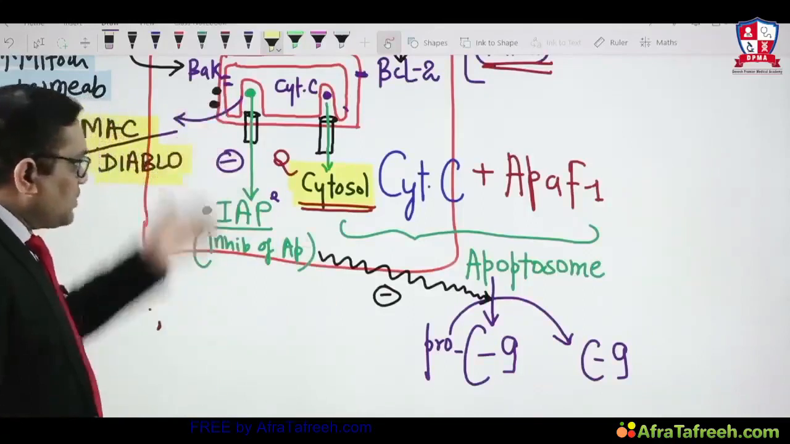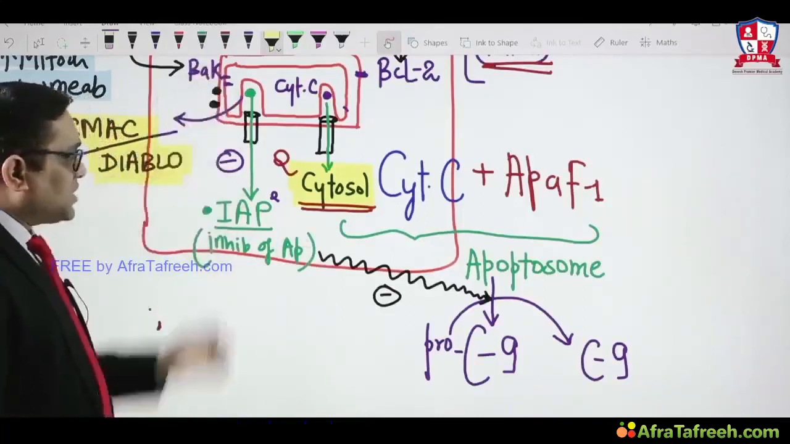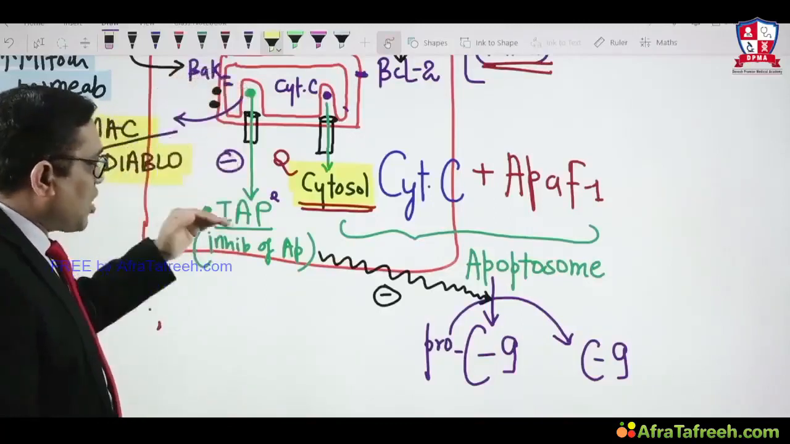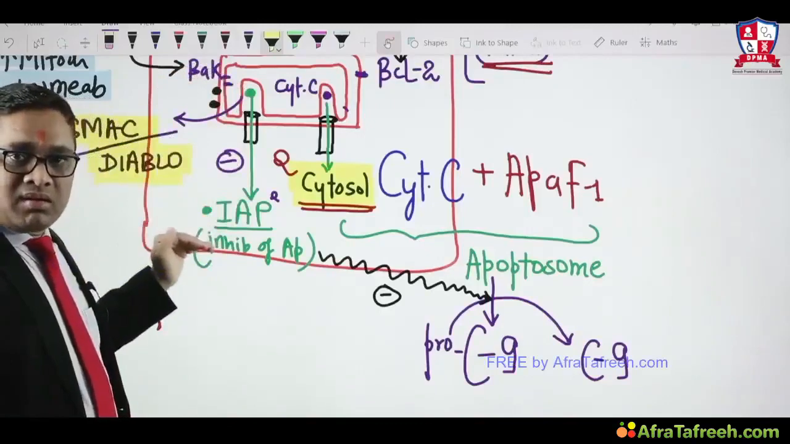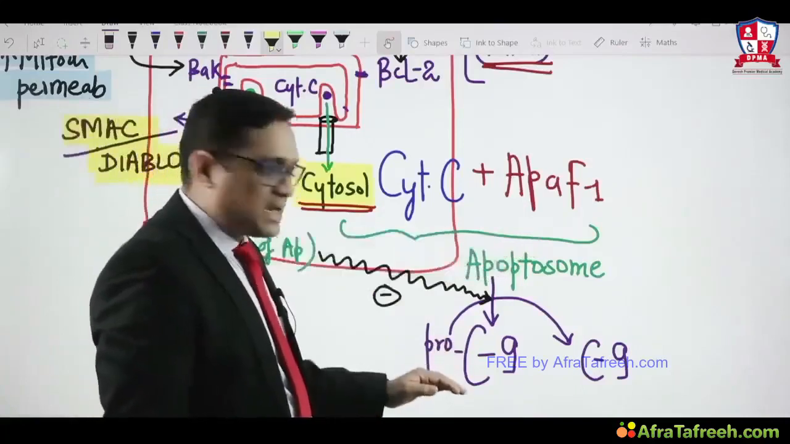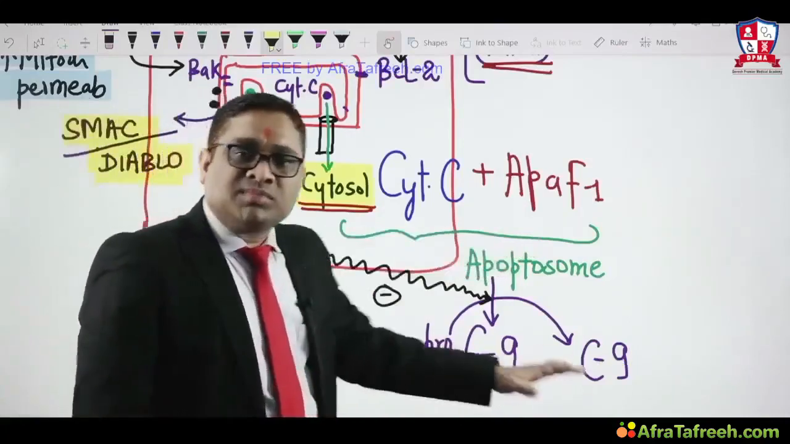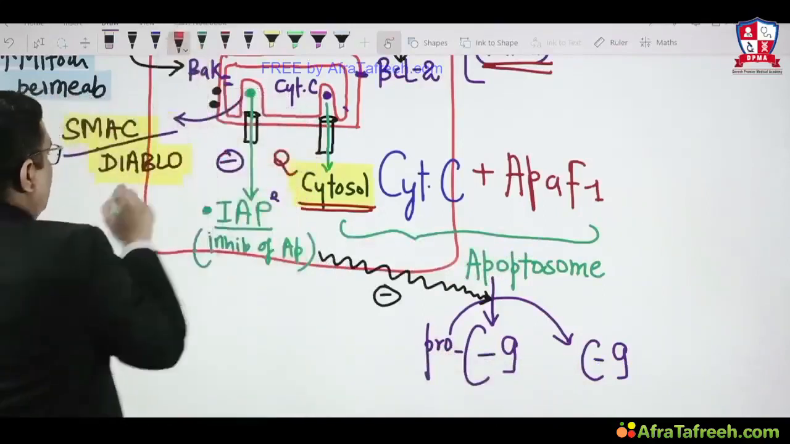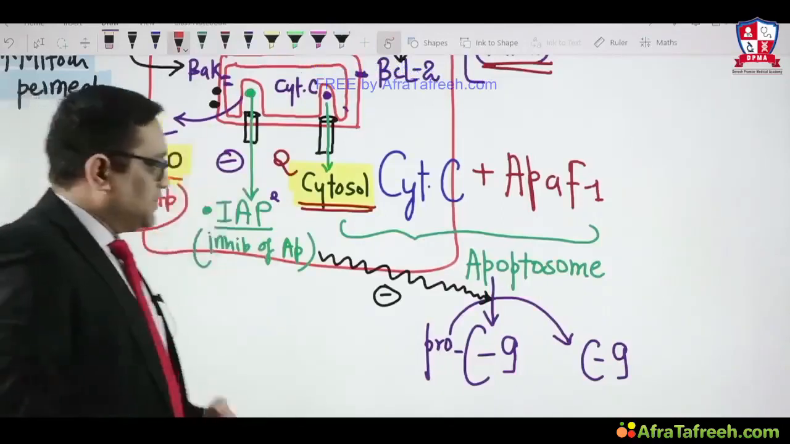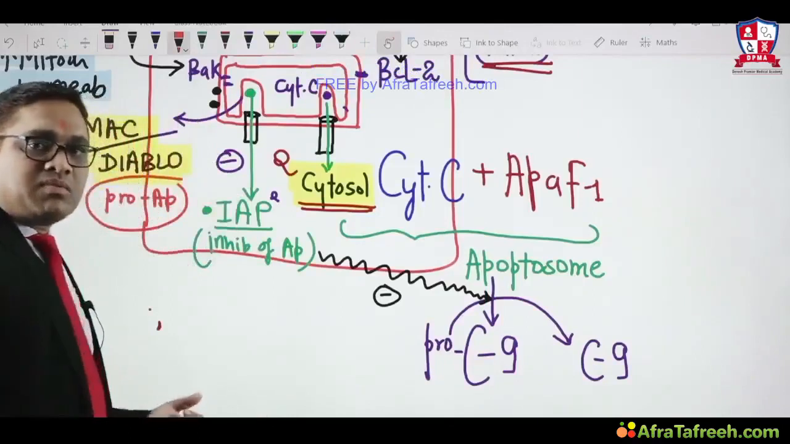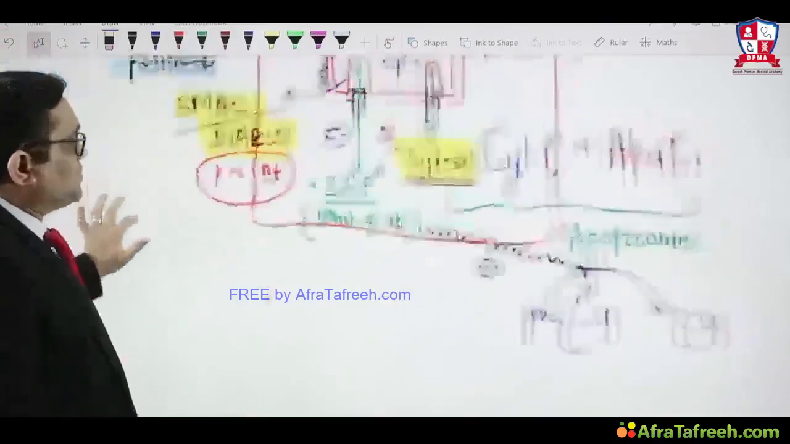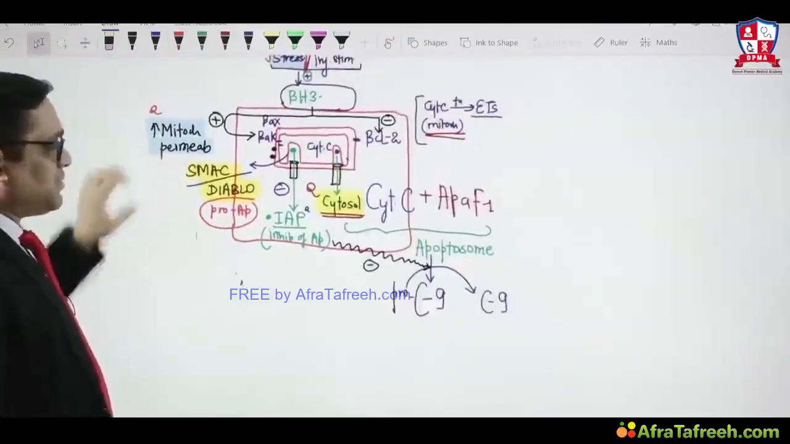Now look at the concept. In this diagram, concepts are very clearly demarcated. SMAC diablo was present inside the mitochondria, came outside, and has blocked the IAP. IAP is the anti-apoptotic, right? And when the anti-apoptotic has been blocked, what will happen? The apoptosome will activate caspase 9. So SMAC diablo is pro-apoptotic, and that was the answer. So SMAC diablo is a pro-apoptotic enzyme released from the mitochondria, right? This is how you can see the intrinsic pathway in a simple manner.